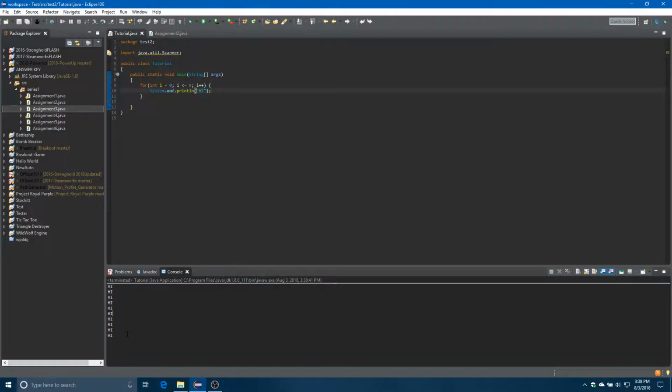And there we go. It printed out "high" 10 times. Yep, that's really all for loops are useful for. Well, they're useful for a lot of other stuff too, and you can do a lot more with them, but for now, that's all you really have to worry about.